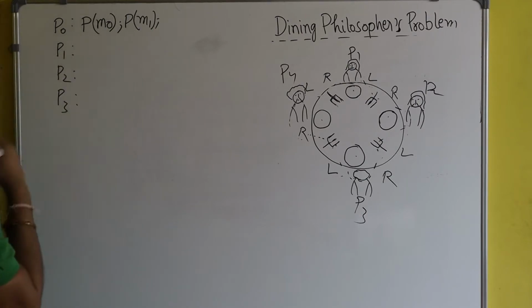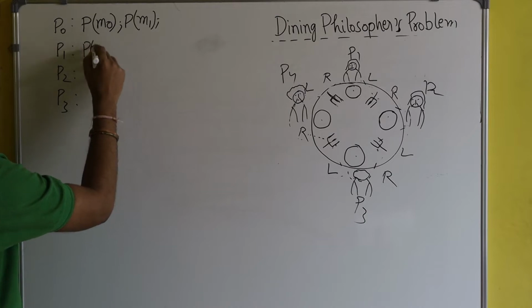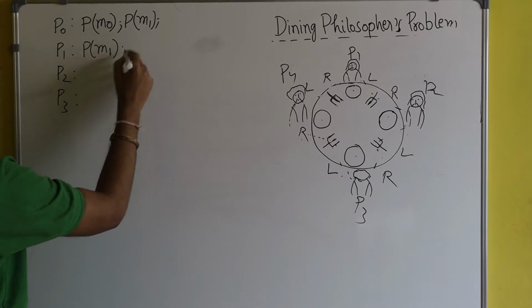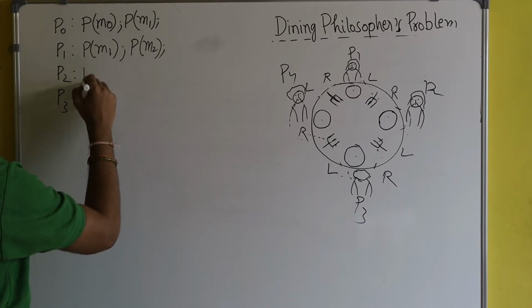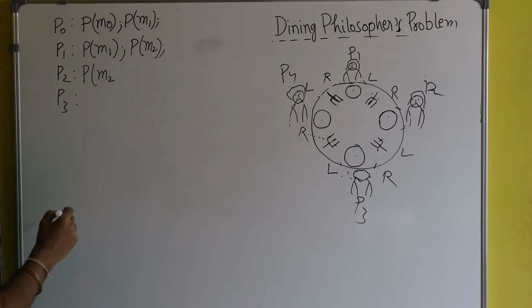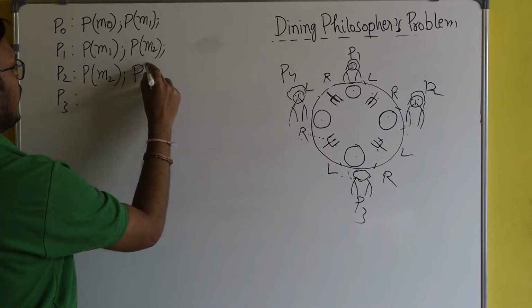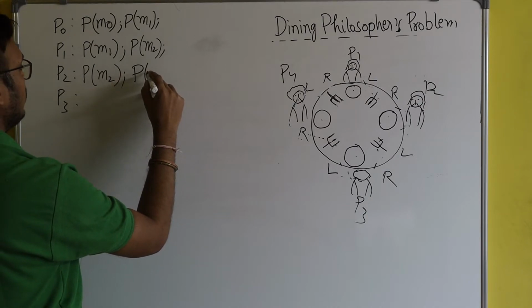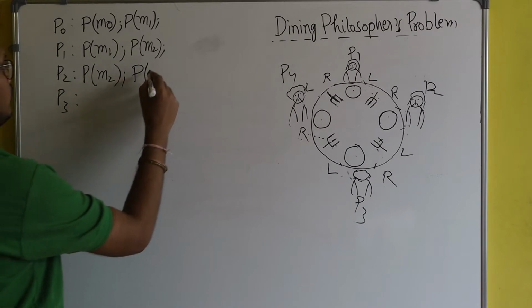Now let's write the code for process P1: P of M1, then P of M2. For process P2, we apply wait operation on M2 and then M3.